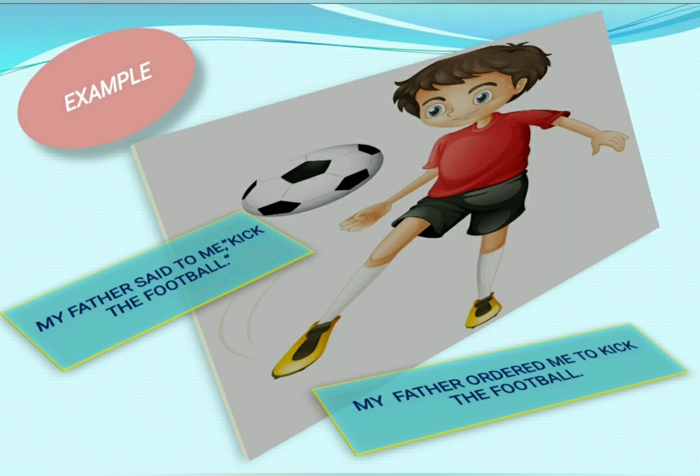So for changing from direct to indirect speech, now you will use "to" as a connector. And one more thing you already know, that when we convert from direct to indirect speech, we always omit or remove the comma, inverted commas and "to", which is written after said. Okay, so now your indirect speech is, "My father ordered me to kick the football."